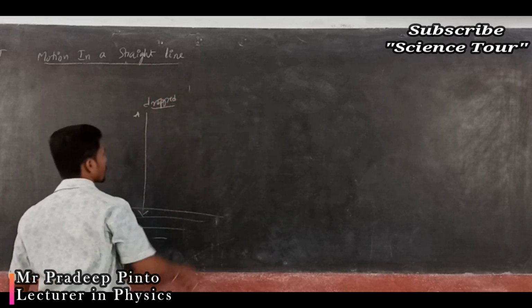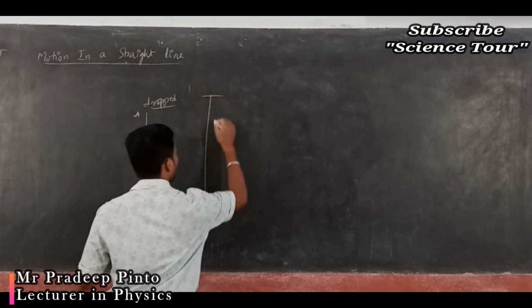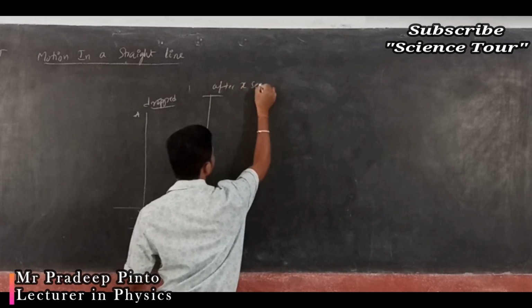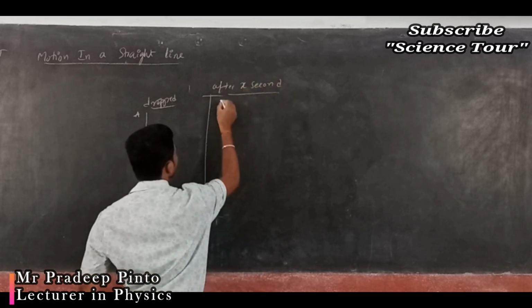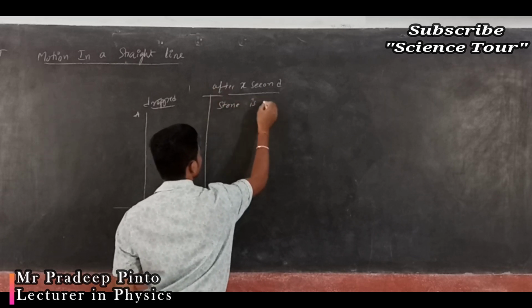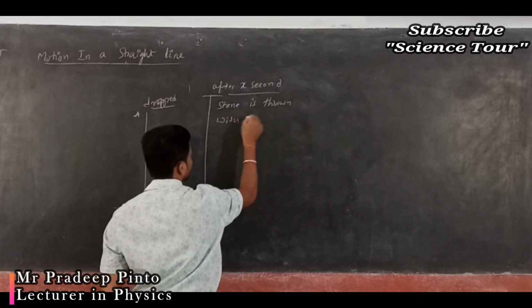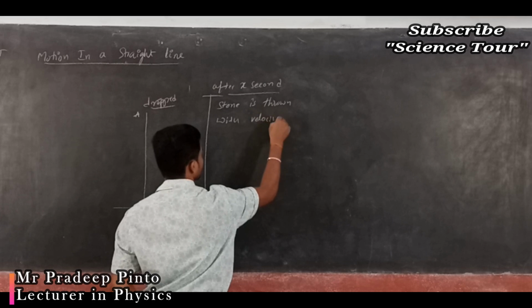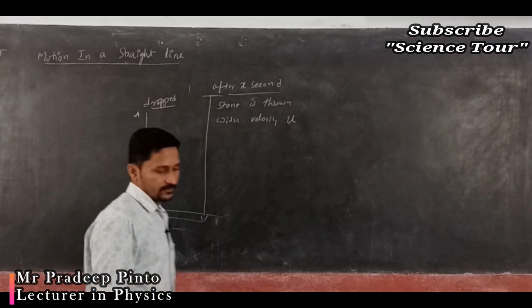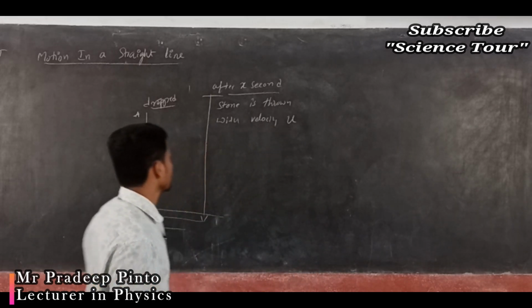After x seconds, another stone is thrown with the velocity u. Both will reach the water.